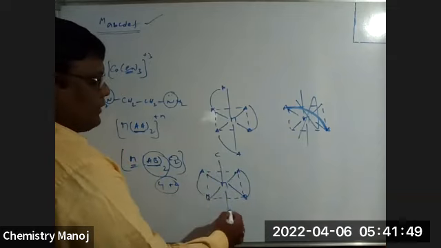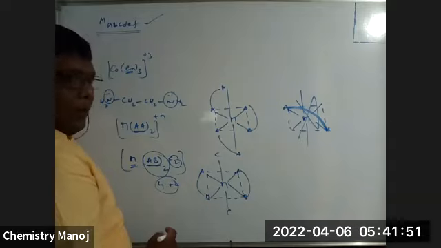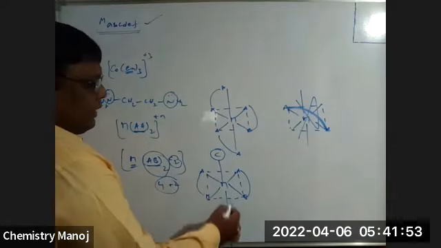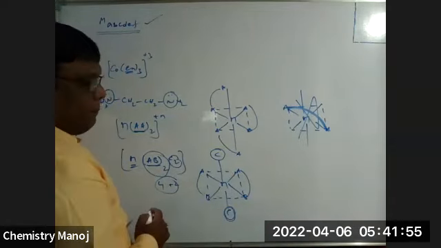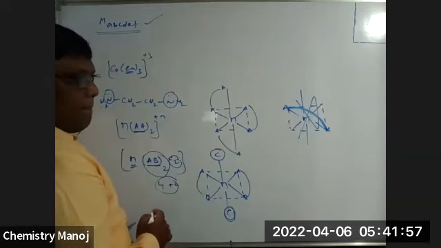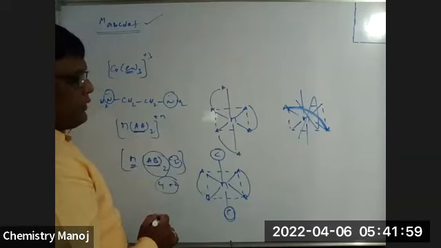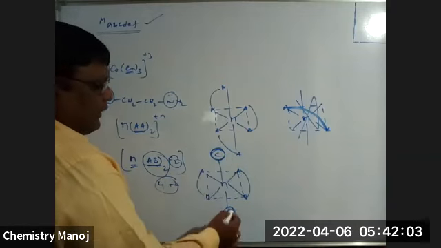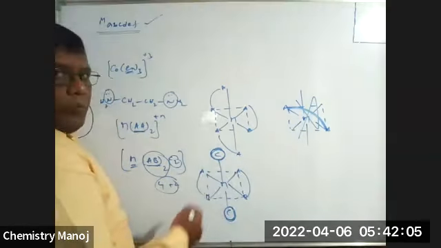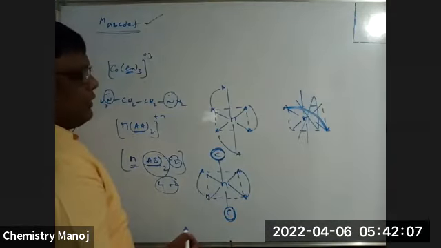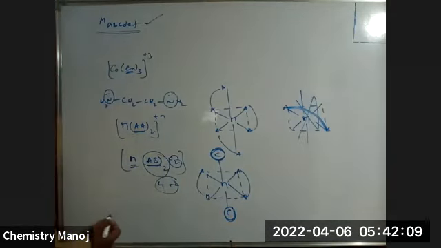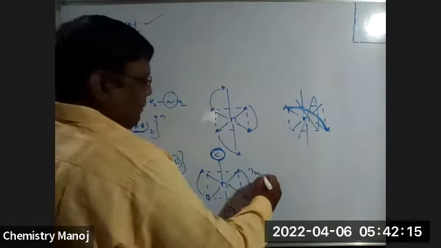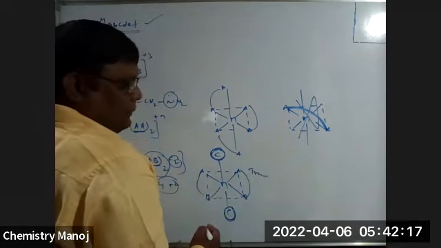It is C, it is C. So both the C's are in the same side or opposite side? Here we can explain the concept along with C and only with C. Both the C's are in the same side or opposite side? That is in opposite side. It is a trans angle.